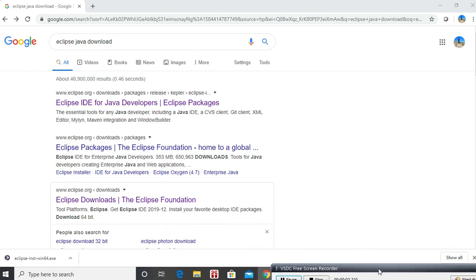Hello folks, today we're gonna install Eclipse. Since we are already done with Java, now we're gonna install Eclipse, where we're gonna do our coding. So let's get to it.